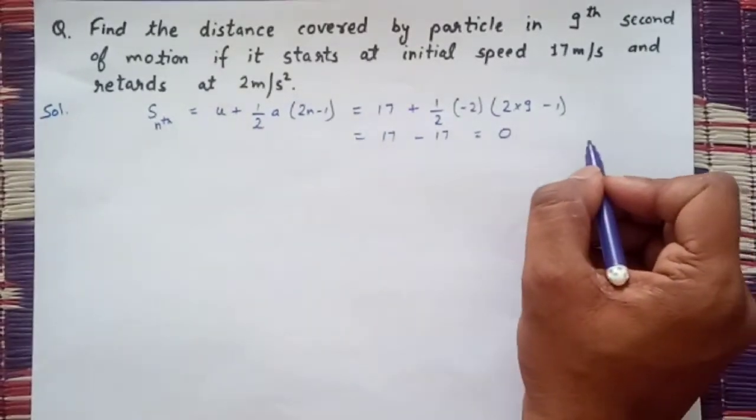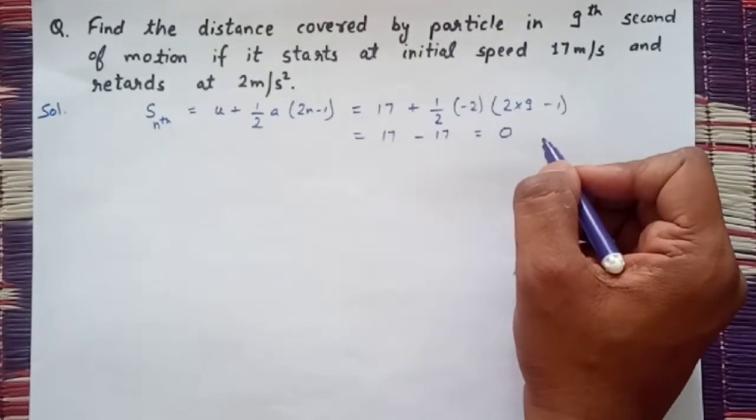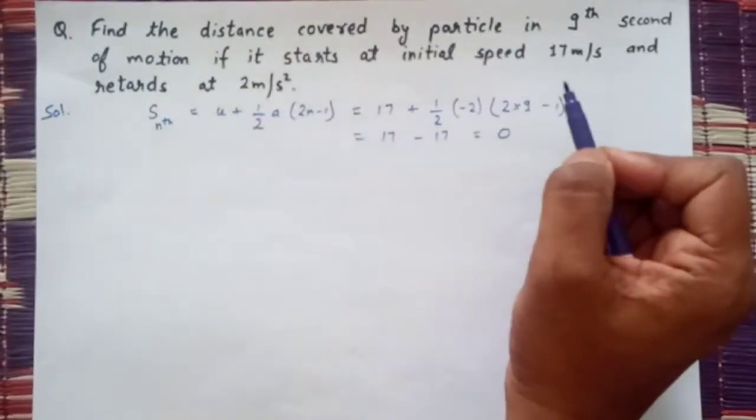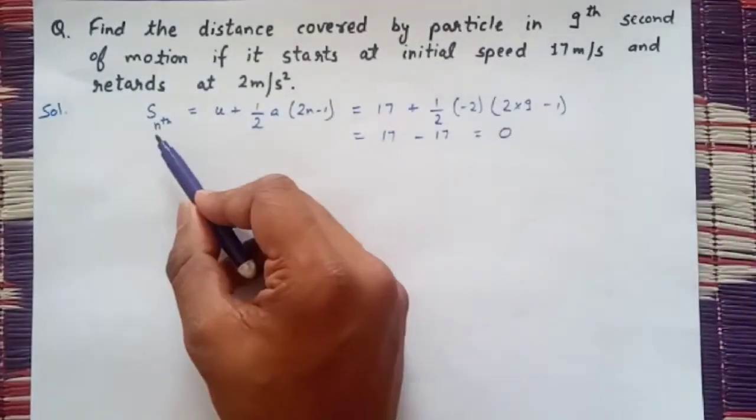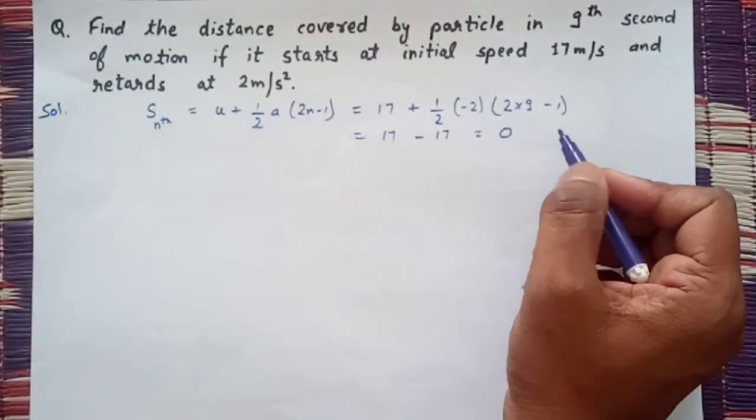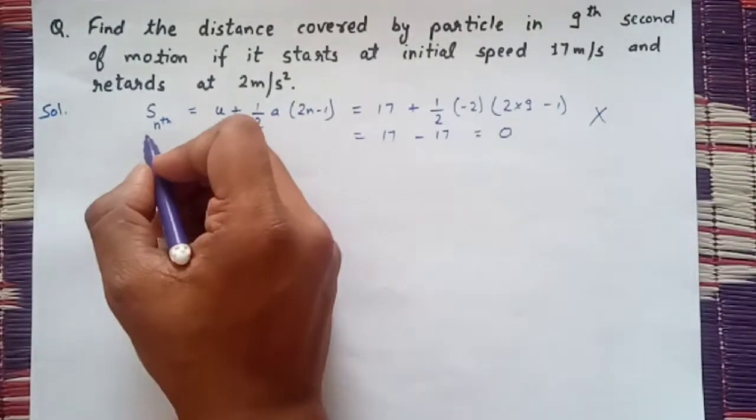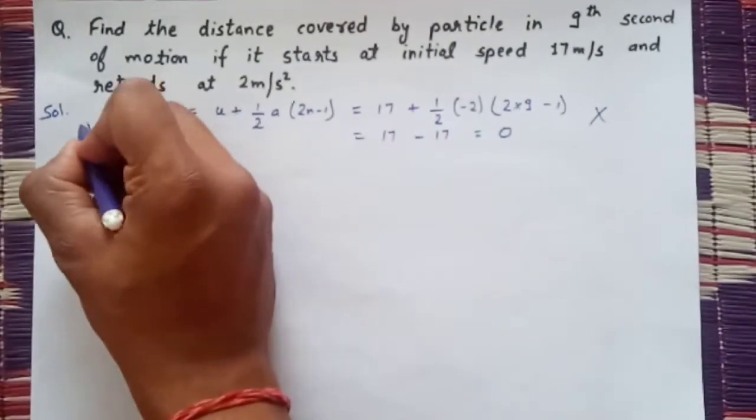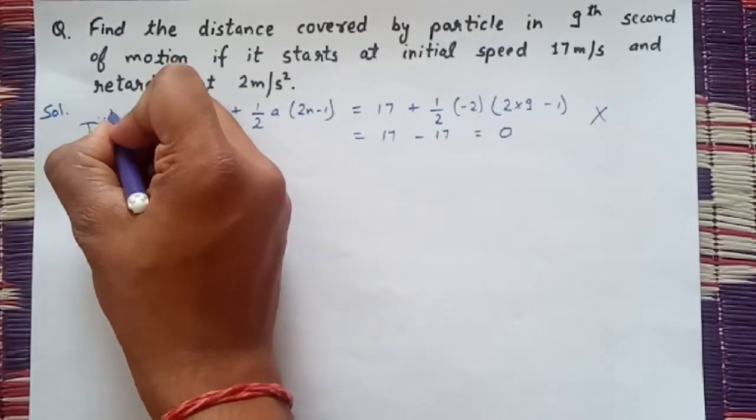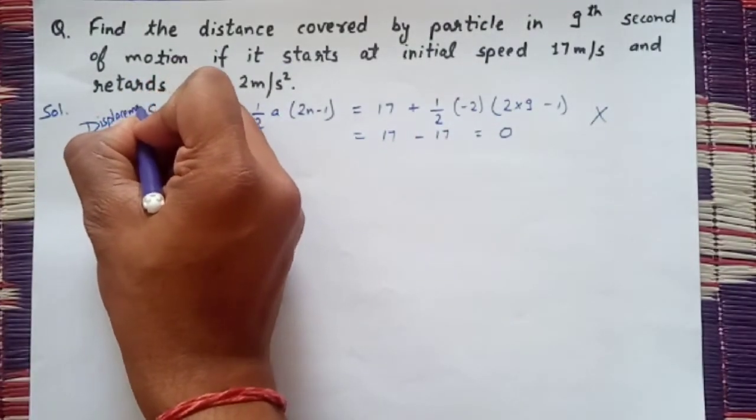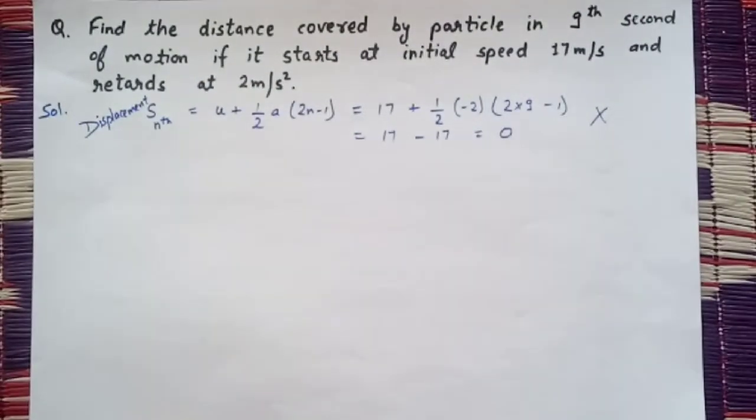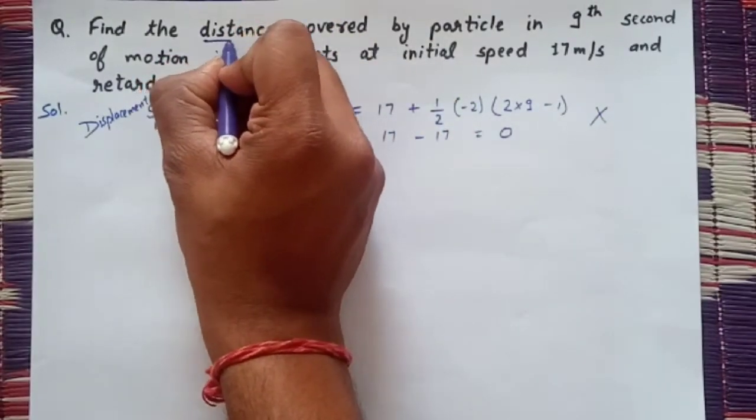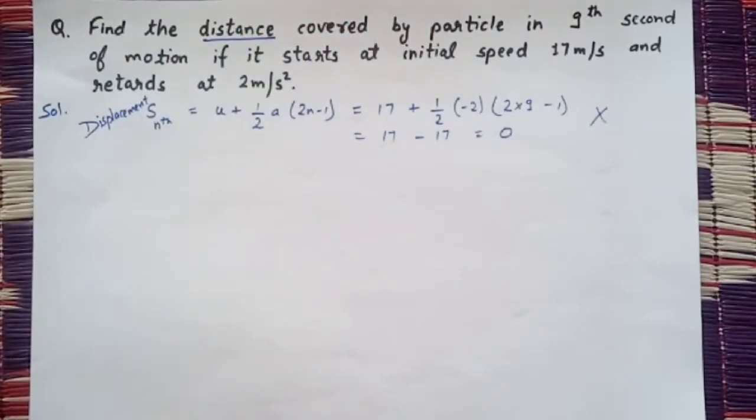Oh, distance is 0. How is it possible? The particle is in motion. It starts at initial speed 17, but still the distance is giving 0 as the answer. No. Why? Because this is the formula for displacement. Remember, this is the formula for displacement, not for the distance. So, the question is asking for distance. Now, what to do?